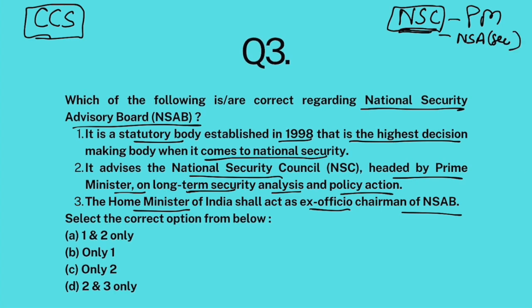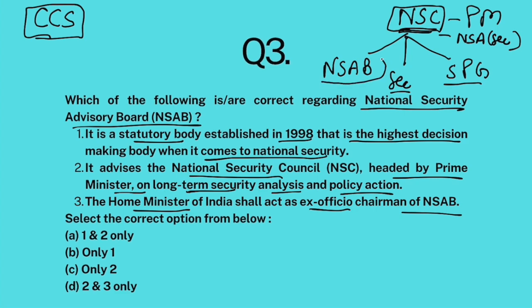Now under National Security Council there is National Security Advisory Board, and then there is Special Protection Group, which is a committee headed by NSA. And then there is a secretariat, National Security Secretariat. Okay, all these bodies are non-statutory, non-constitutional.